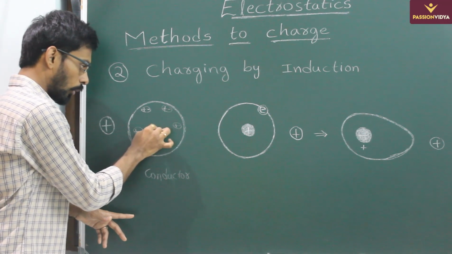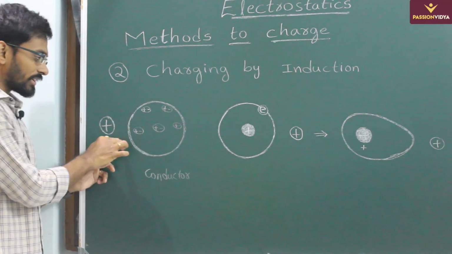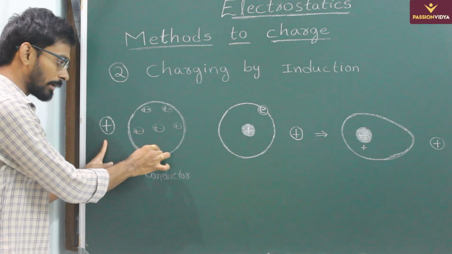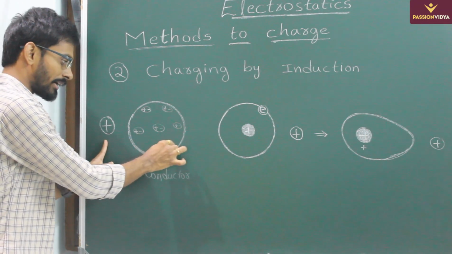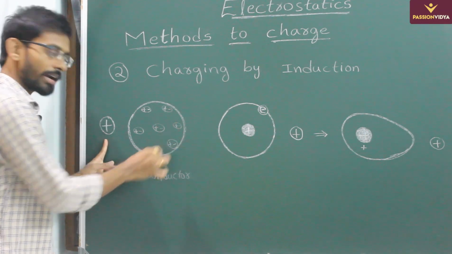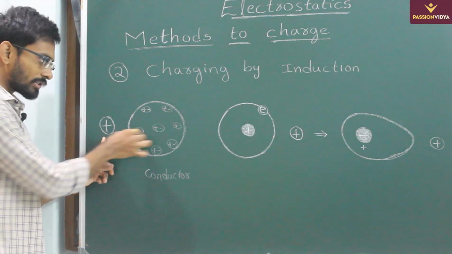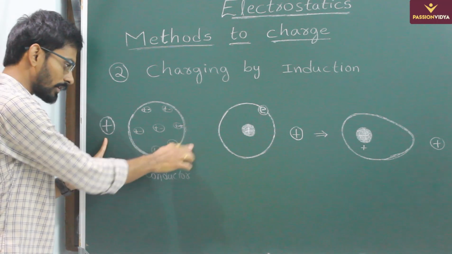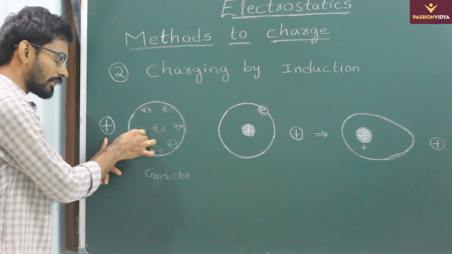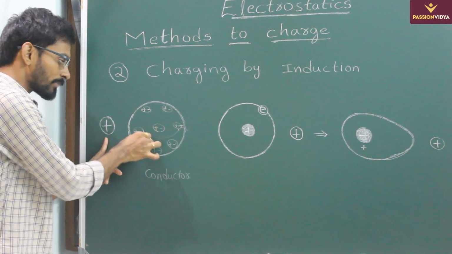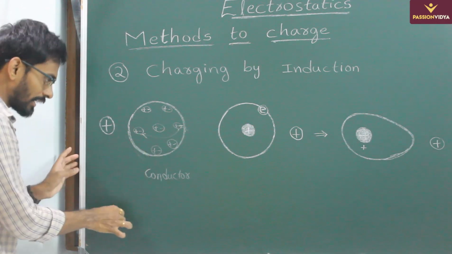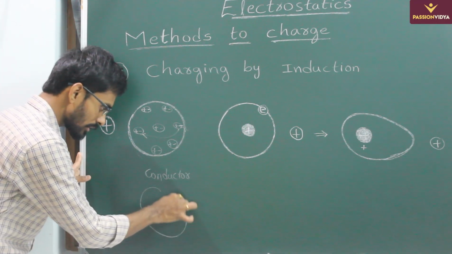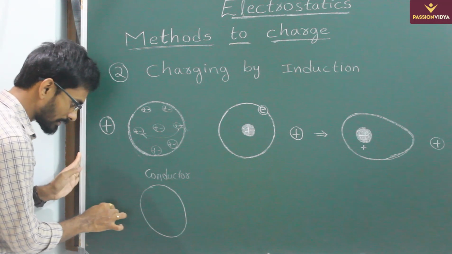So now what does this positive charge do? It starts attracting electrons and repelling protons. So due to this, the electrons from this end will move in the metal, as it is easy to move, so they will move from here to here. So finally the distribution of charges on this will be like this.